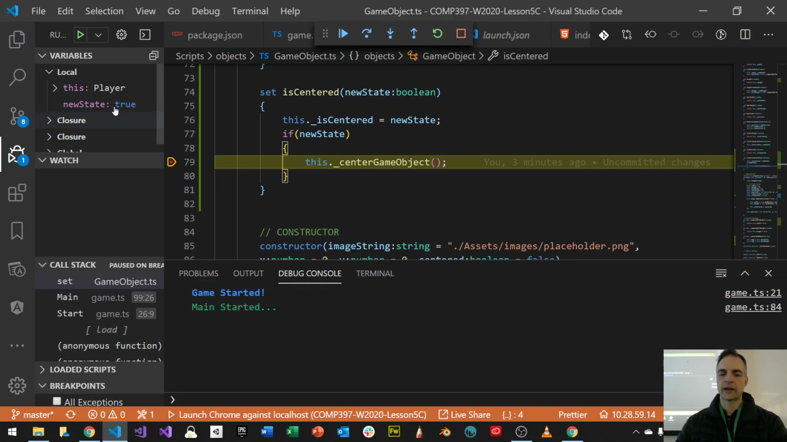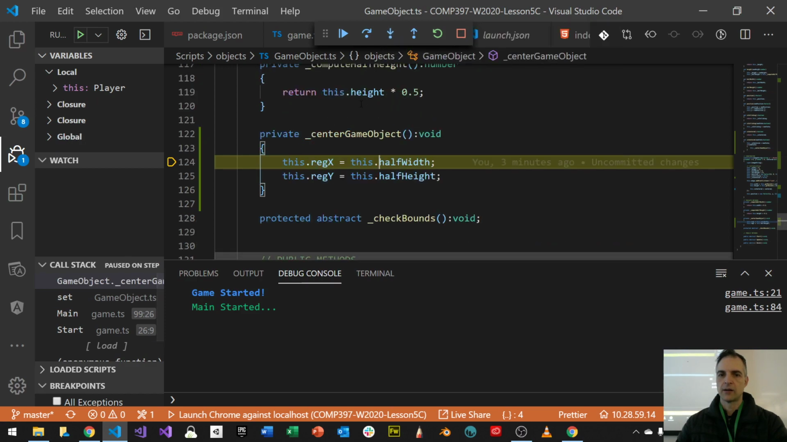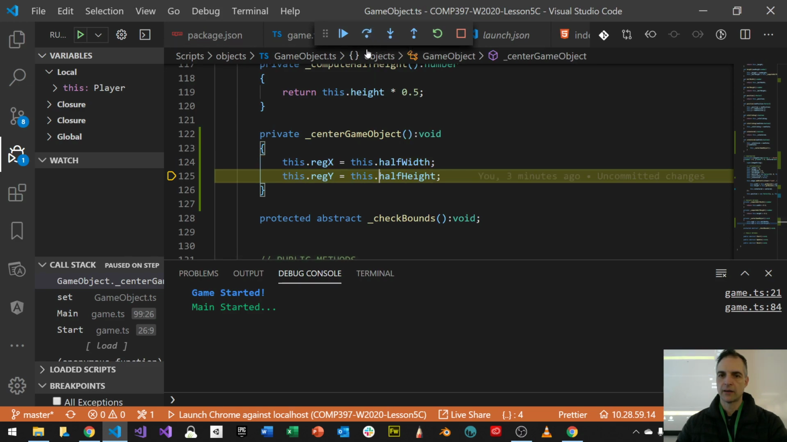Okay, so I come here for the first time, and it says new state is true. This is the first time I've come here to this new state. New state is true. Okay, so then isCentered is true. We save that, and then I come to this. So let's step into that. So far my regex is 0, and then my half width is 0. Let's go to the next line. You can see my half width is still 0. So how is it that my player counts my width as 0? Half width. Oh man.